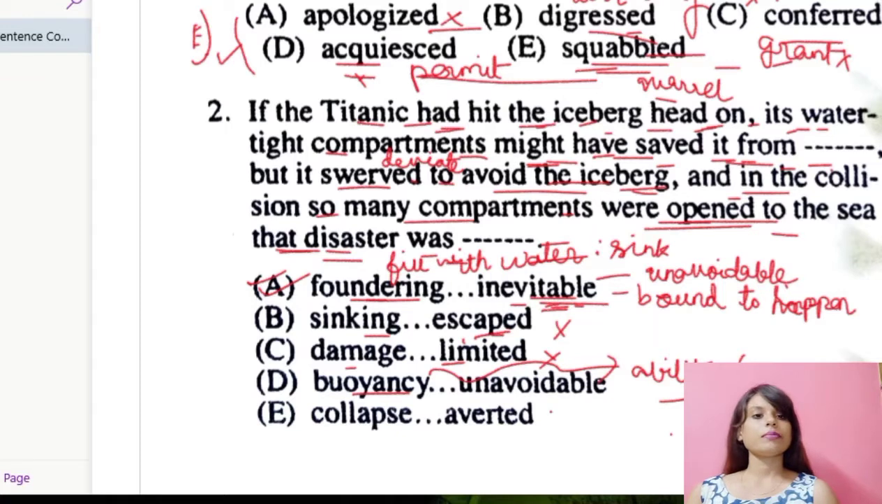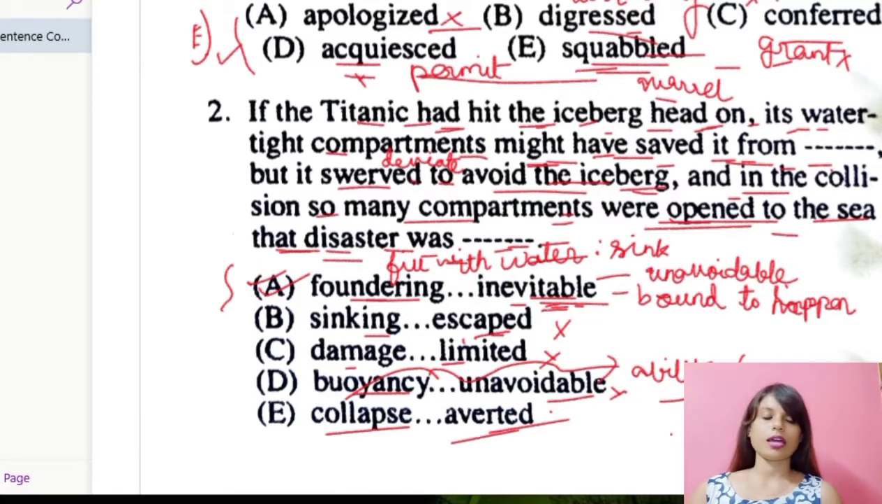But let us put unavoidable also and check whether it will go, though we should still check it. So many compartments were open to the sea that the disaster was unavoidable. See, the first one is not going, so the second one will obviously not go. We have found one, but let us check the last option also. Collapse and averted. Collapse means to break down, absolutely breaking down. And averted means to turn away.